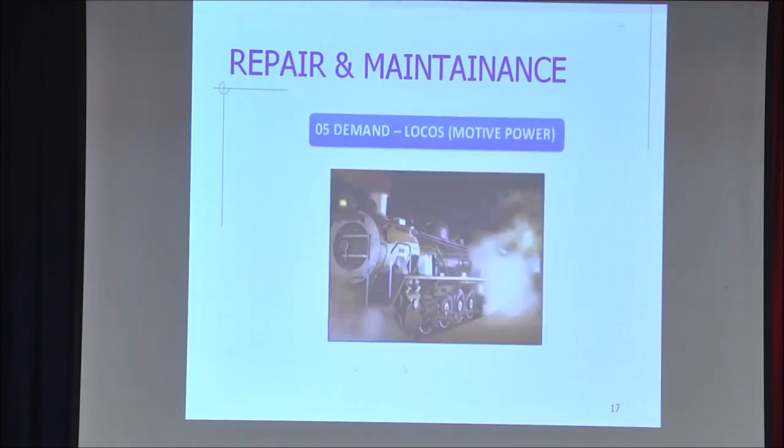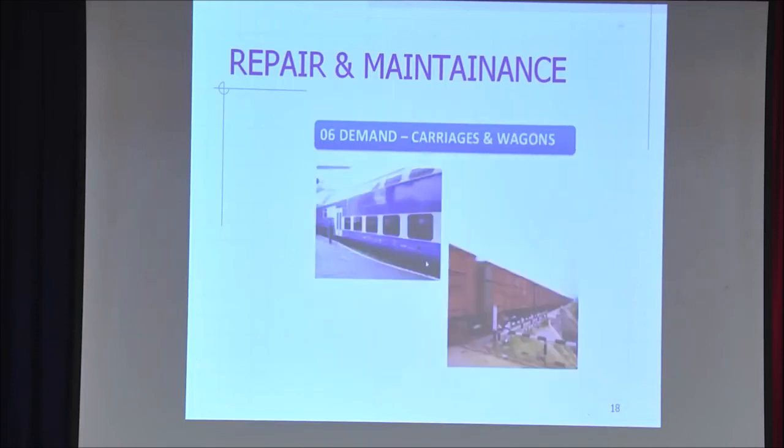Next, if the track is laid, the first thing that comes is the locos. So any repair and maintenance on locos will come under demand number 5. Once the locos come, all the wagons, whatever is behind, carriages and everything will come under demand number 6.